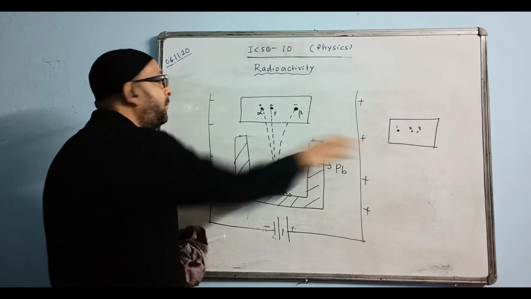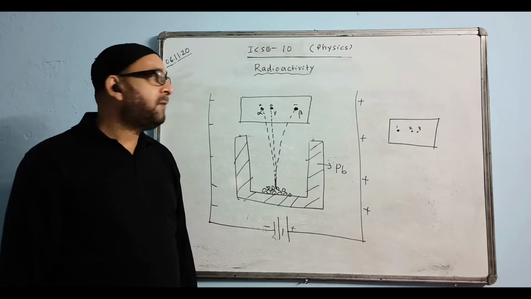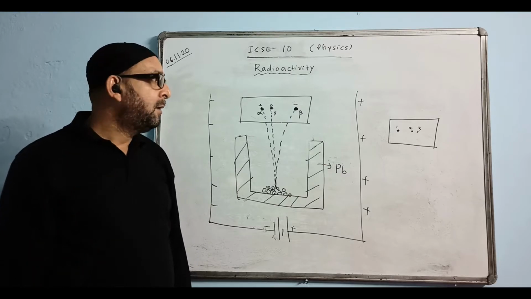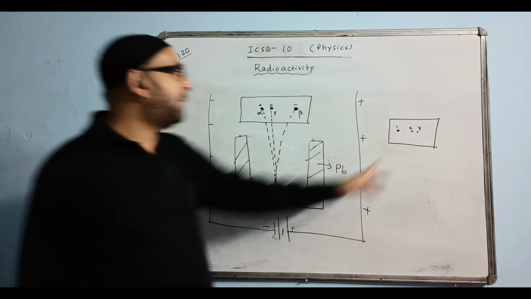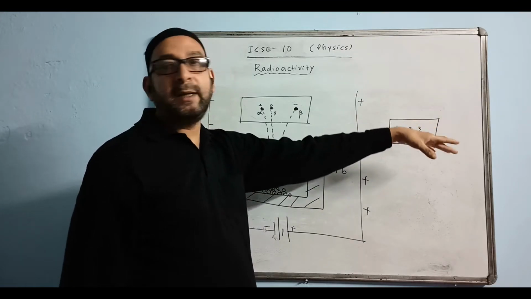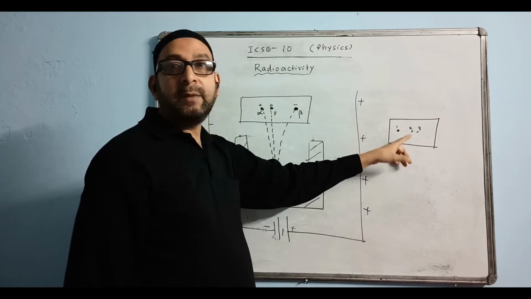They are not showing the plates. Which side is positive and which side is negative is not shown. How do we identify them? We will identify the one which is coming at the center. It is bending neither towards the positive side nor towards the negative side. It must be uncharged, it must be gamma. That is, number 2 is gamma.